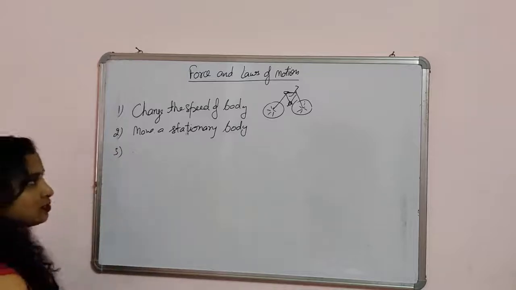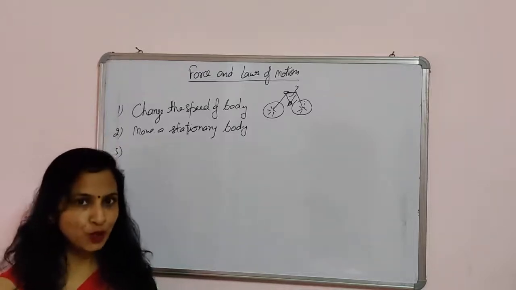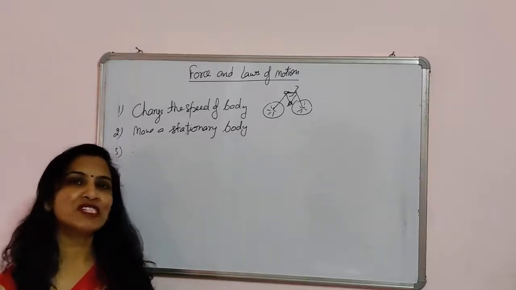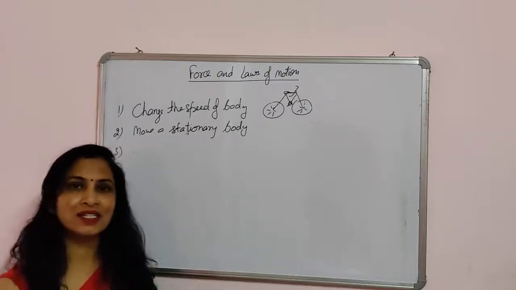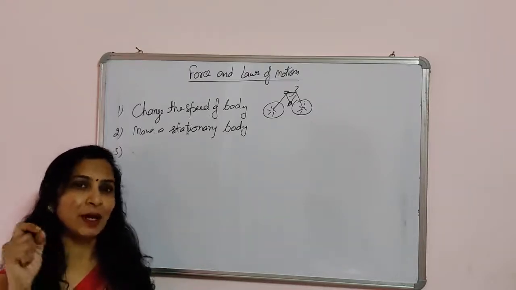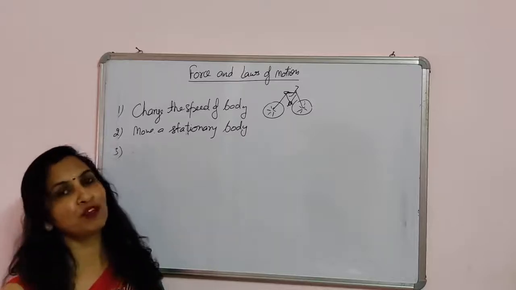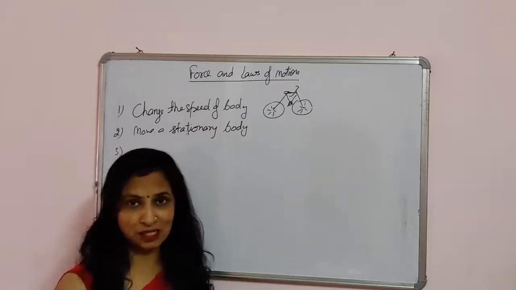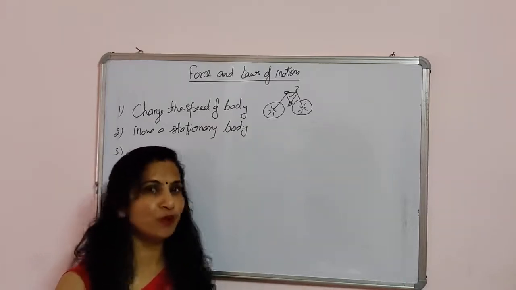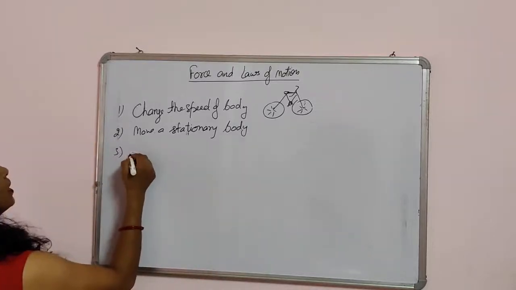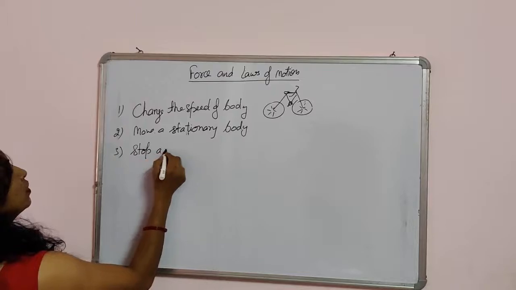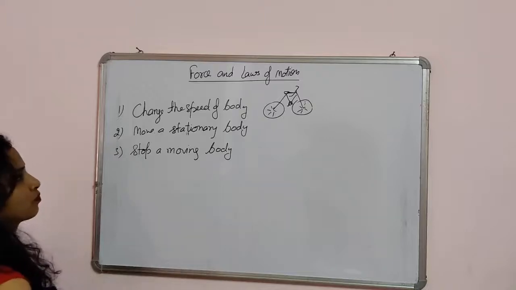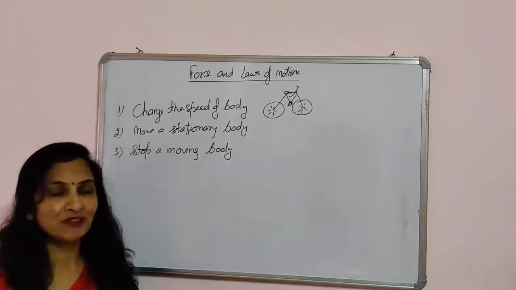Another one is that force can stop a moving body. Again, you are on a bicycle moving with some speed, and by applying brakes you can stop your bicycle. It means by applying force, you can stop a moving body. You can think of other examples which show that force can stop a moving body. So these are the three effects of force.